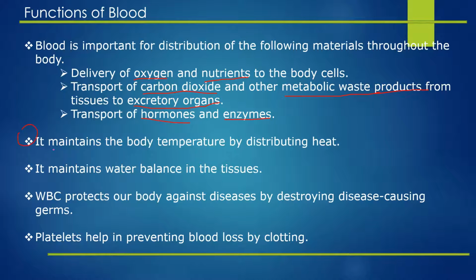The second function is to maintain the body temperature by distributing heat. The third function of blood is to maintain water balance in the tissues. And the fourth is specifically on WBC. So WBC protect our body against diseases by destroying disease causing germs. So they completely destroy the germs.